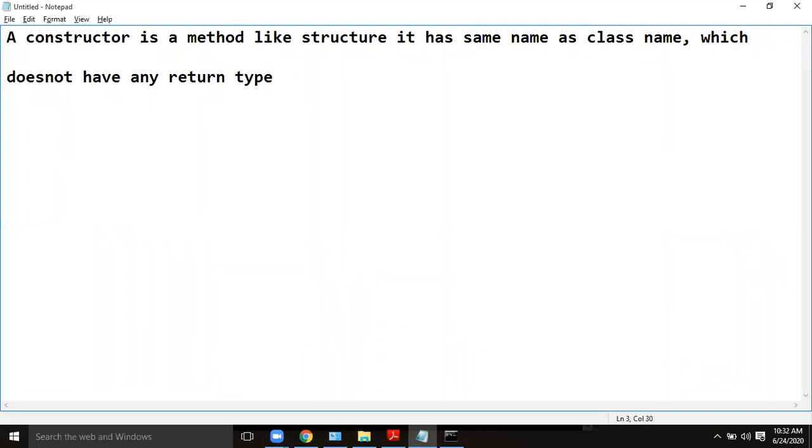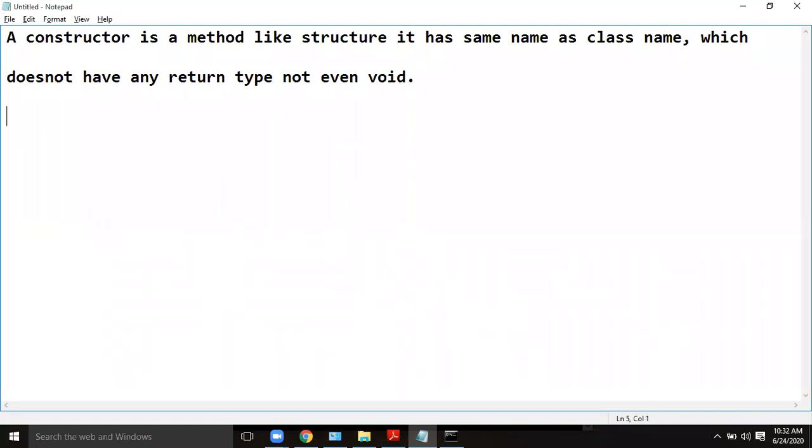If you define a method, a return type in general will be there. If there is no return value, at least void we have to place. But for a constructor, there should not be any return type or return value, not even void.